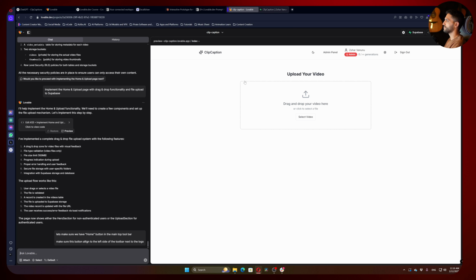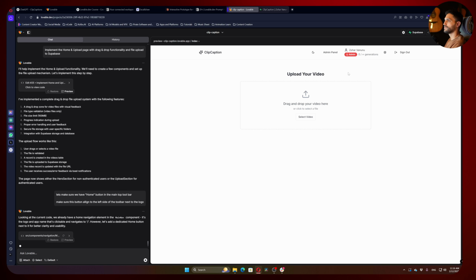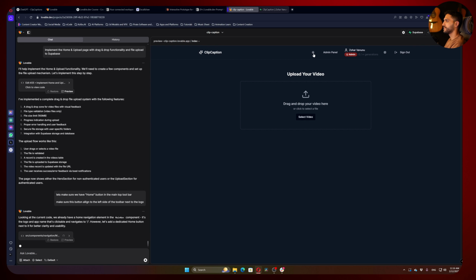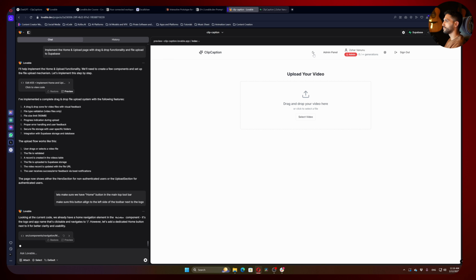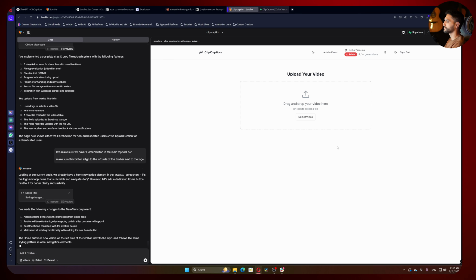Okay, so basically I want to add a new button here and align that next to the logo. I can see that I can also press the logo to get into the home, which is nice, but it's fine, I'm okay with it. Another thing I would probably want to do is move this element next to the settings button. So that's the next thing we are going to do. Okay, great, now we have a home button as well.